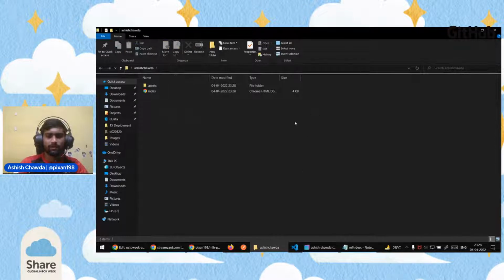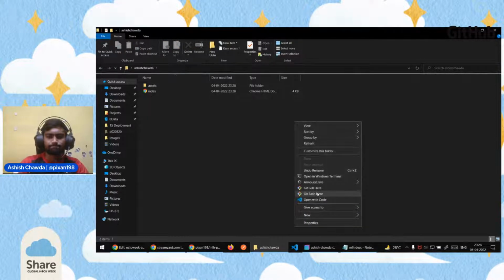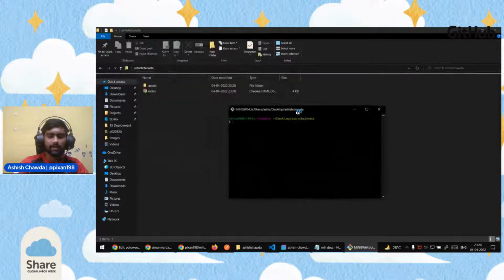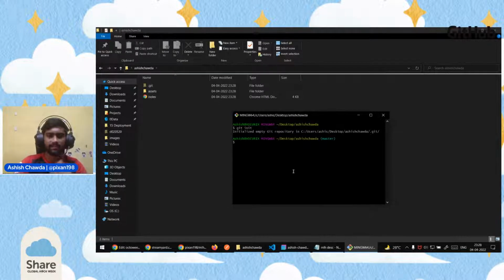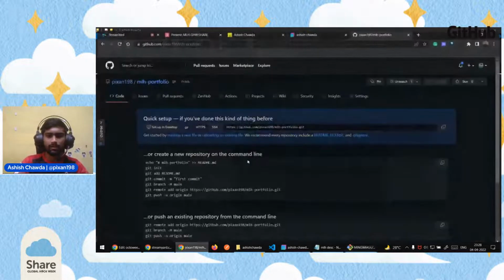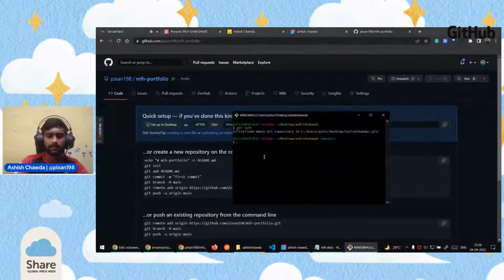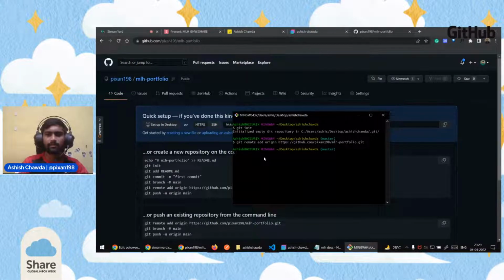And what I want to do now is add this particular code to GitHub. So first I'll initialize this with git init. I've initialized the git repository. I'll go ahead and copy the git URL and I'll add a remote. What I'm doing right now is just connecting my local folder to this particular git repository.